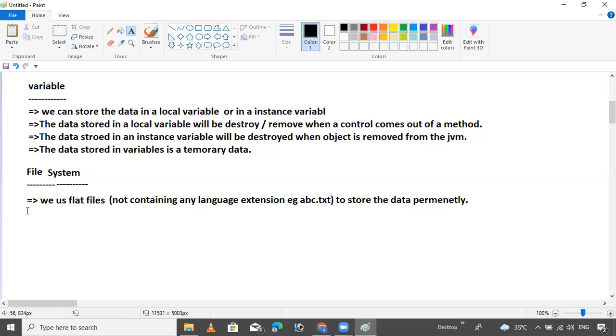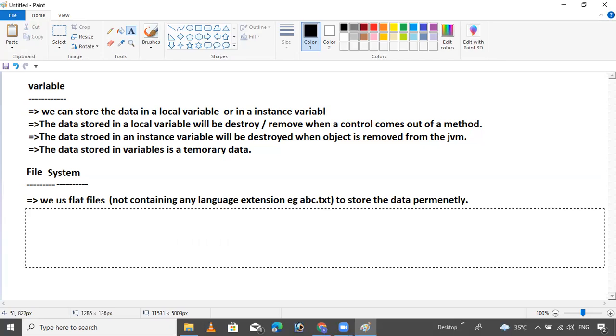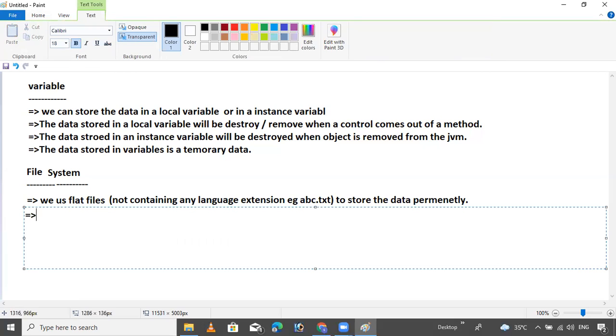Okay. Now, the next point is a flat file is